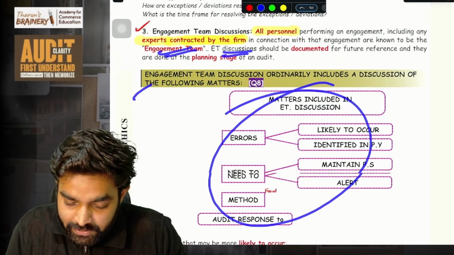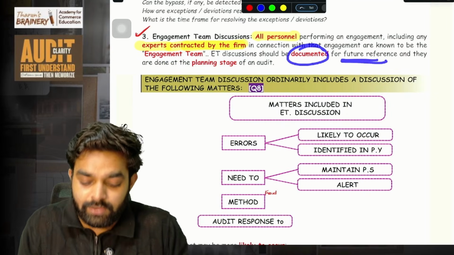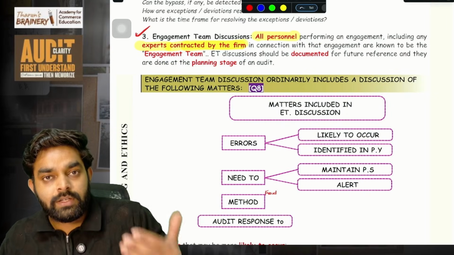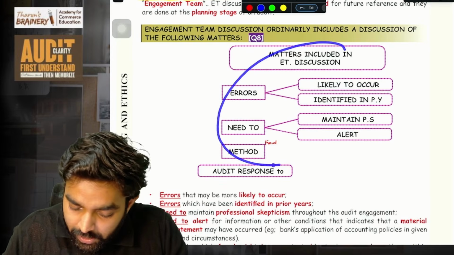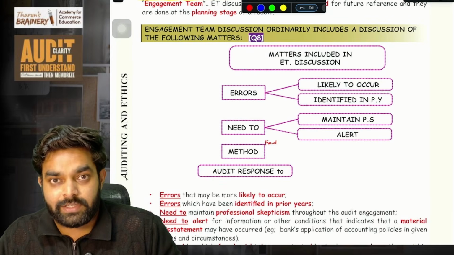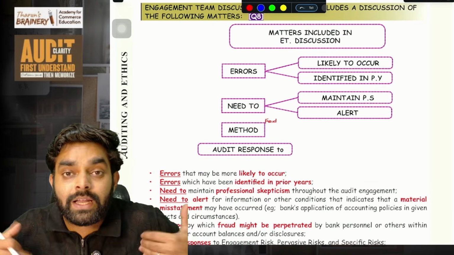Once these things are discussed, then we need to document it for future reference. Whatever you are discussing, document it on a piece of paper. Simple. So what is included in this engagement team discussion? Whatever things are coming in the engagement team discussion. See, what are they discussing about?